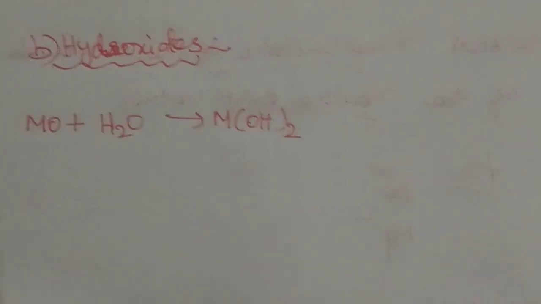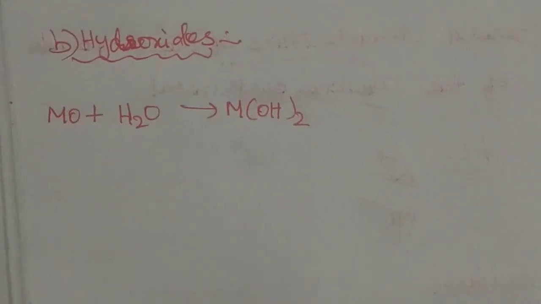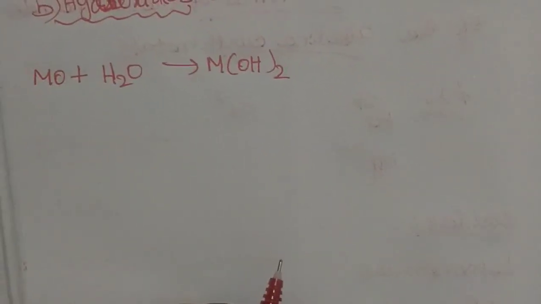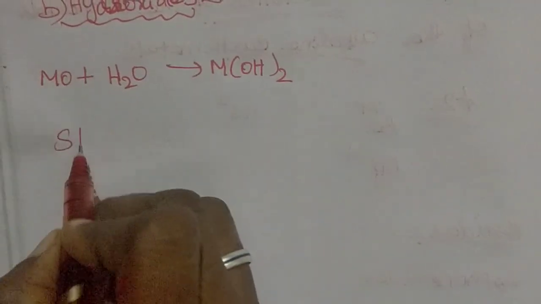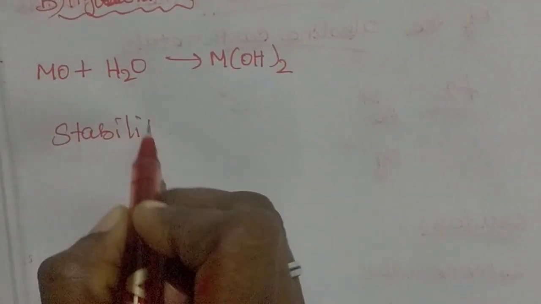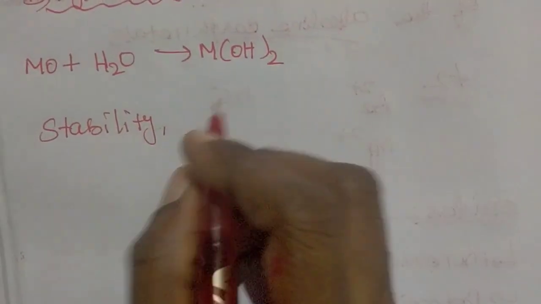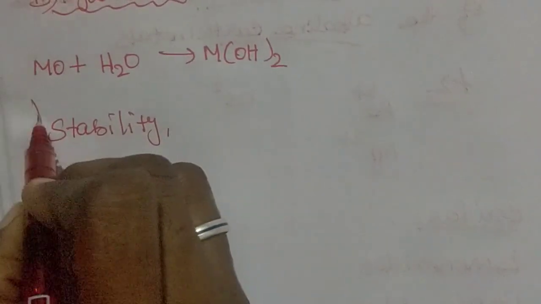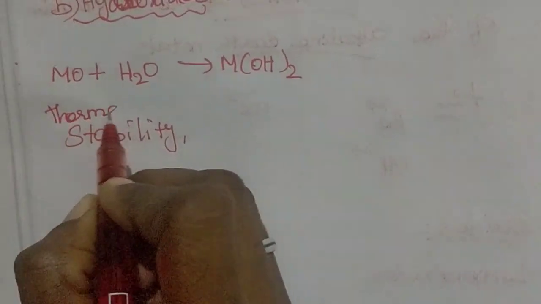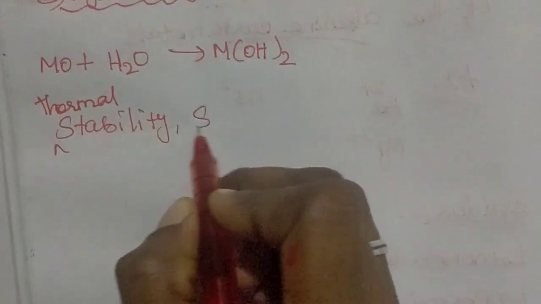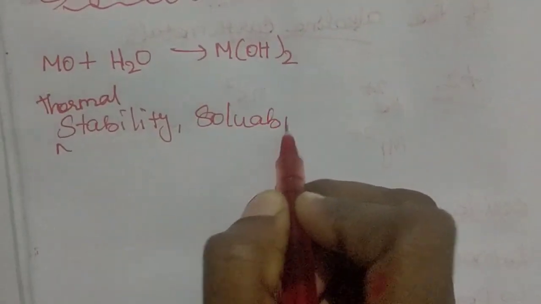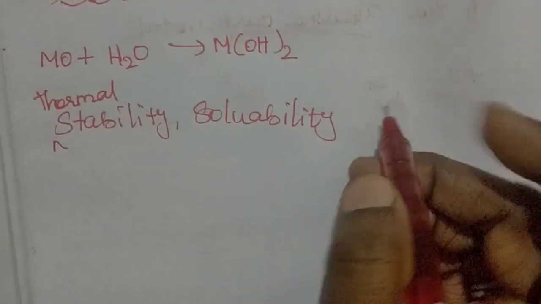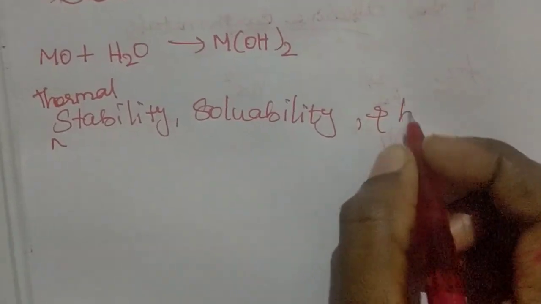Then, moving from top to bottom of the group, the thermal stability, solubility, and basic character.